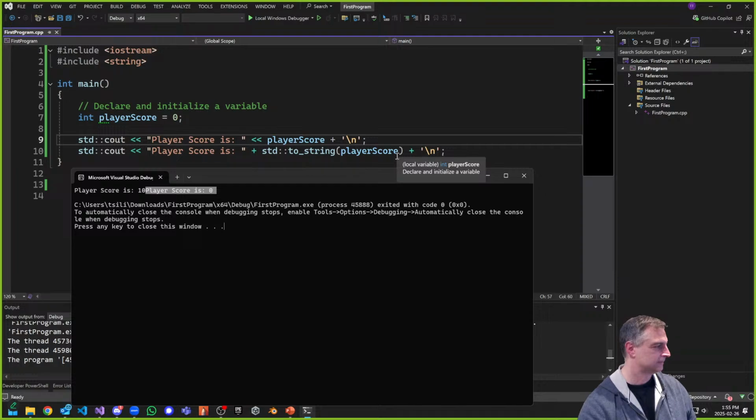Anybody? The default value? There's no default value for player score, right? So that's not what I'm getting. Why am I getting 10? This is my output.